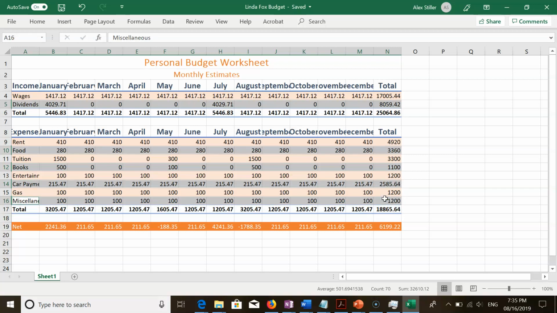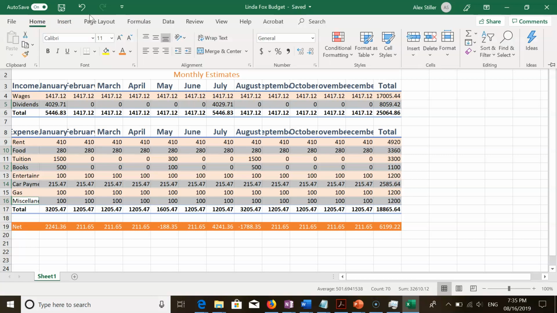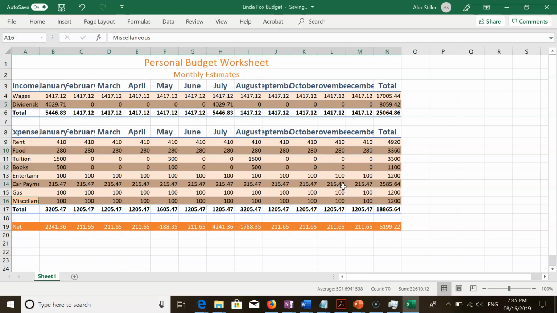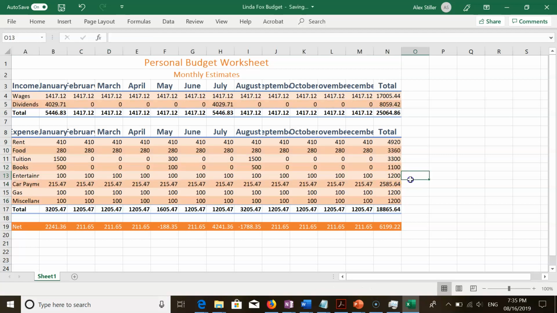And let's apply the 40% accent 2 cell style format. I think it's looking pretty good. Deselect the selected ranges. You can just click any cell to do that.